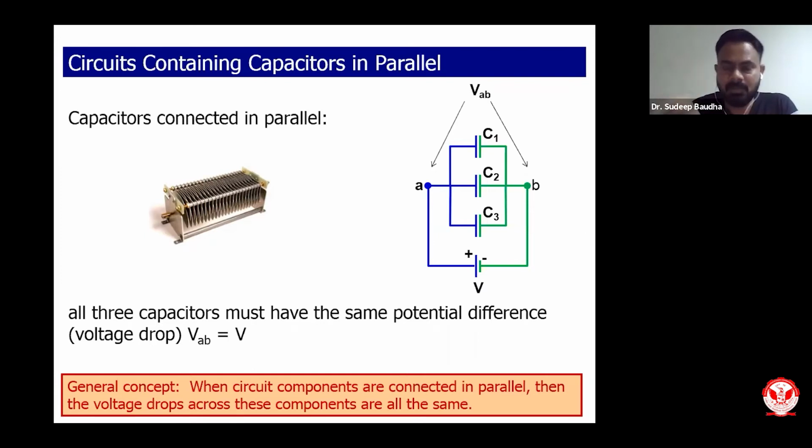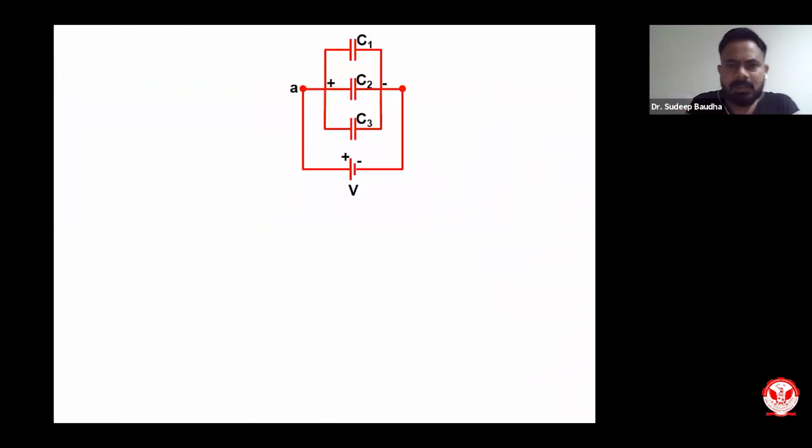Now this is true from circuit point of view for any component which is in parallel and we have two terminals across which voltage is applied. So let us see how to calculate overall equivalent capacitance of this. So I have three capacitors, C1, C2, C3. I have defined the polarity, positive and negative, as you can see in the diagram. So Q1, that is charge over capacitor 1, will be C1V, because V will be same, so we cannot denote V1, V2, V3.